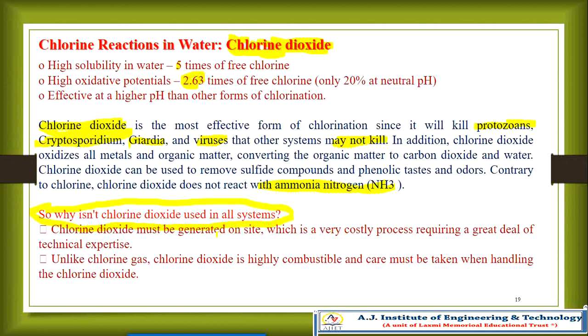Chlorine dioxide must be generated on site, which is a very costly process that requires a great deal of technical expertise. That means it is costly compared to other forms. Unlike chlorine gas, chlorine dioxide is highly combustible and care must be taken while handling it. That is one key factor why it is not widely used. Okay, that is about your chlorine processes.